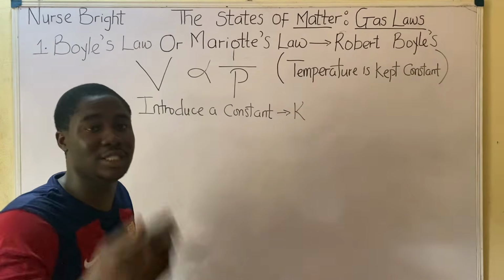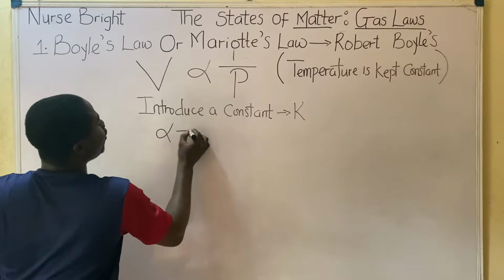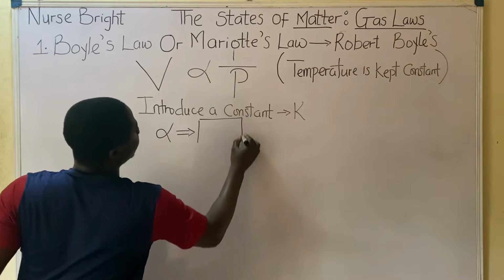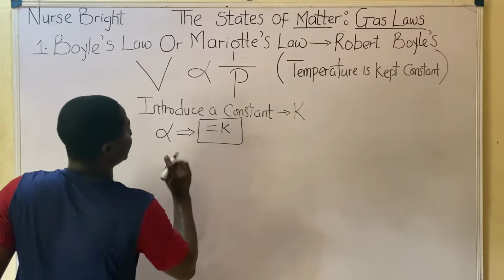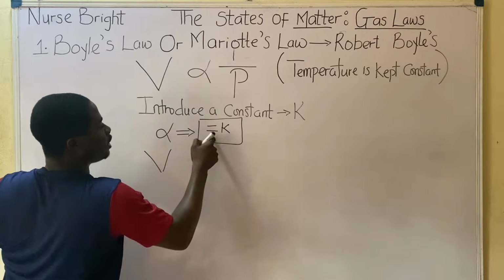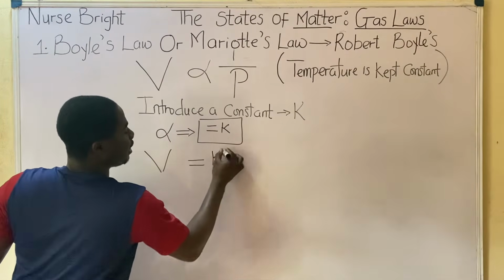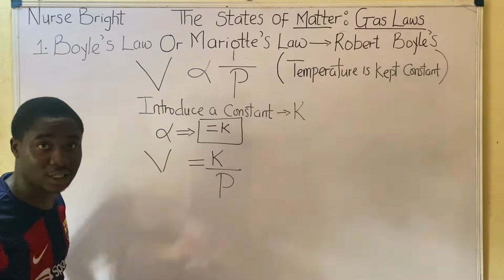Whenever we've introduced the constant K, this proportionality sign will then change to an equal to sign. So it's going to be V equal to K divided by P. Are you following me? It's actually easy.